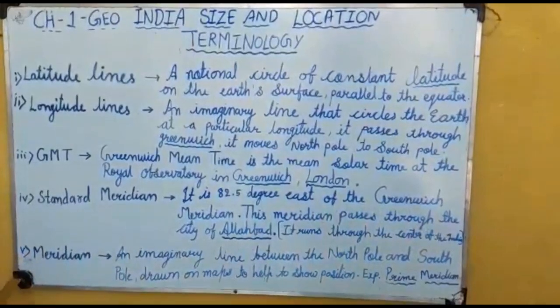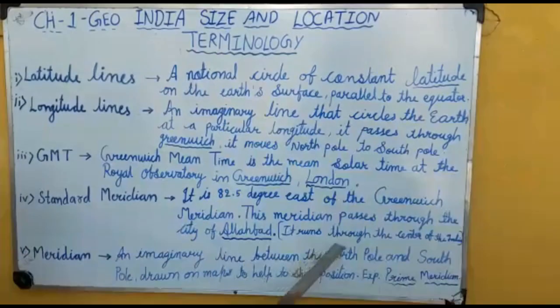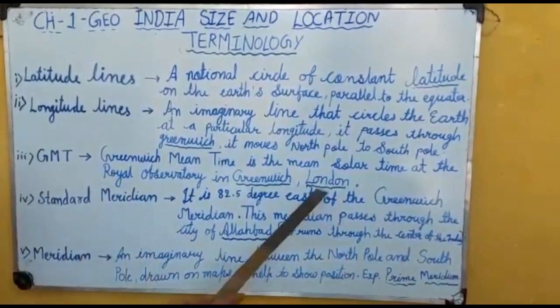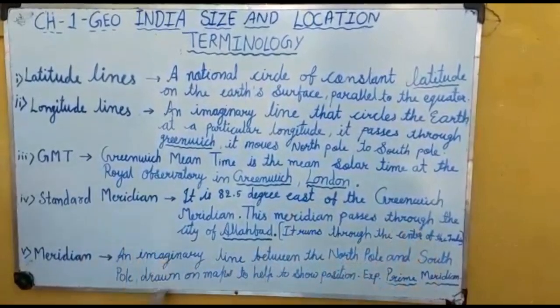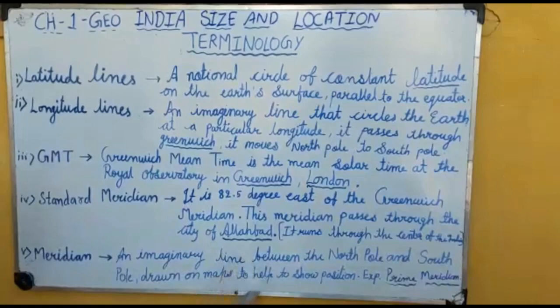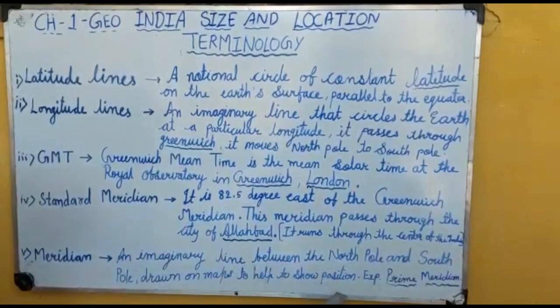And the last one is the meridian. What is a meridian? It is also an imaginary line between the North Pole and South Pole, drawn on a map to help show the position of a particular place.